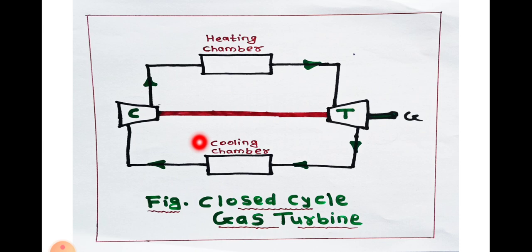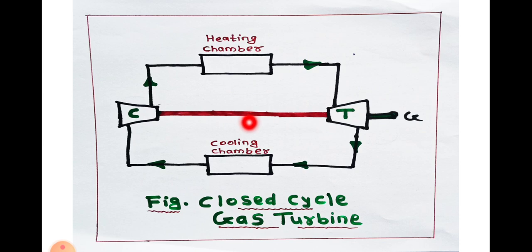This is another major difference: in the open cycle gas turbine, the air is mixed with the combustible gases produced after combustion, and then that air gets heated and mixed with the combustible gases. That gas, having high velocity, is then fed onto the turbine blades, where the power is generated.